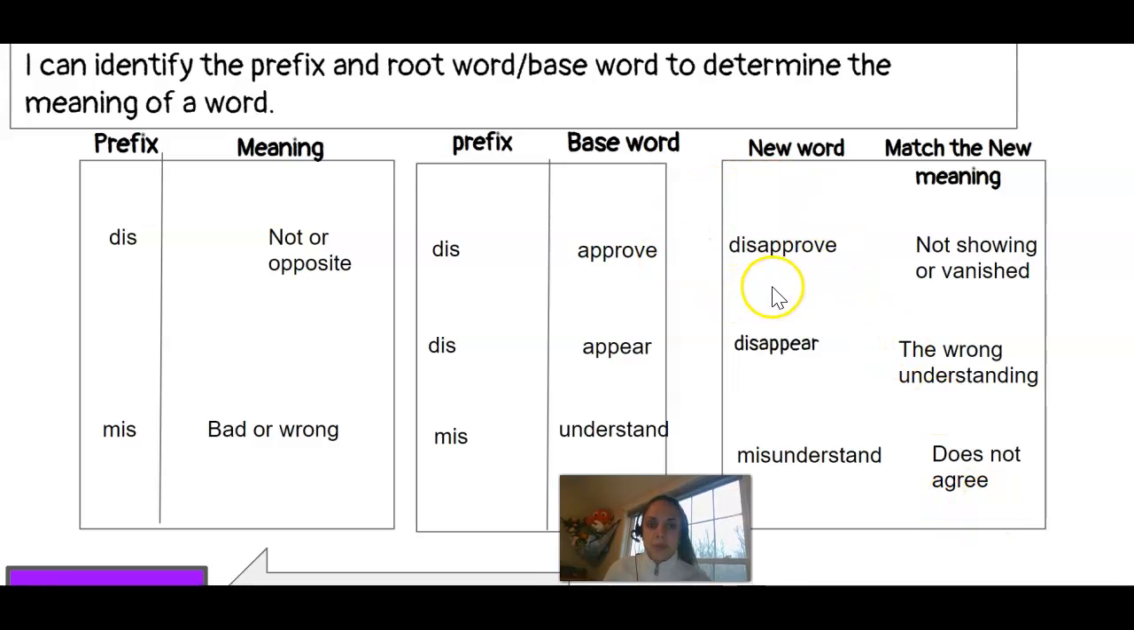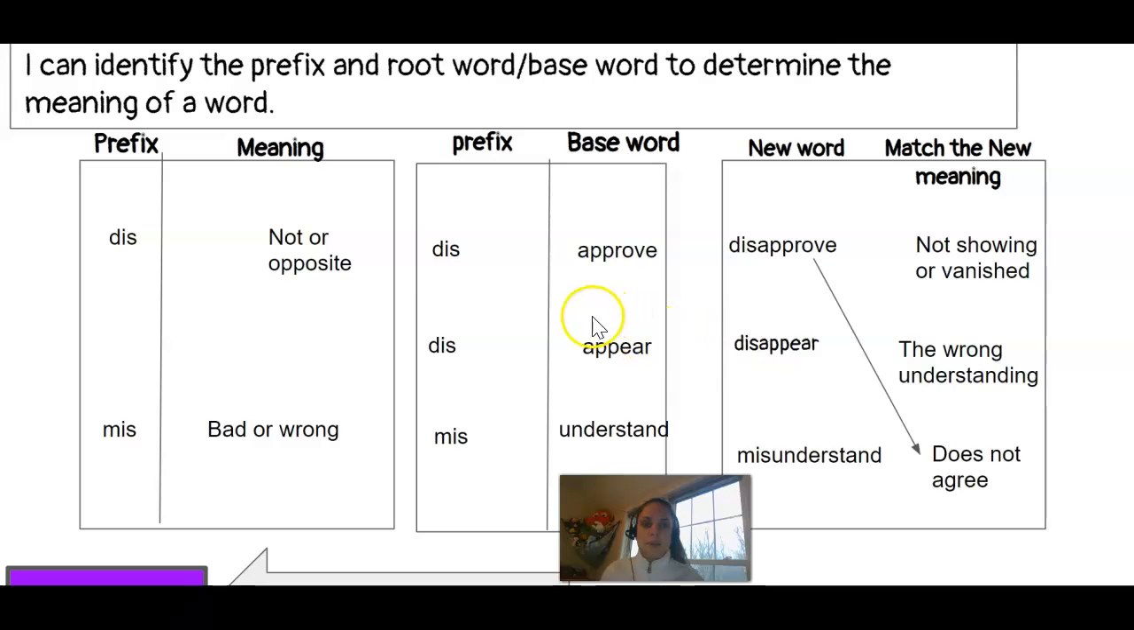So disapprove. Approve means that you agree with somebody's thinking. Disapprove is the opposite of agreeing with someone. So do you see a definition that matches with not agreeing with someone? Does not agree. So we draw an arrow from disapprove to does not agree.